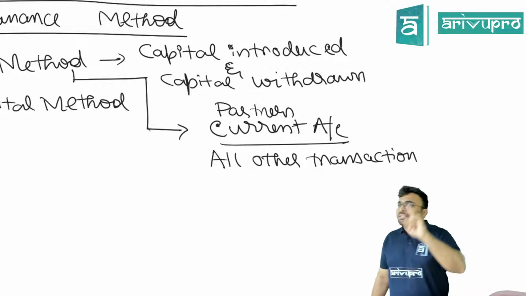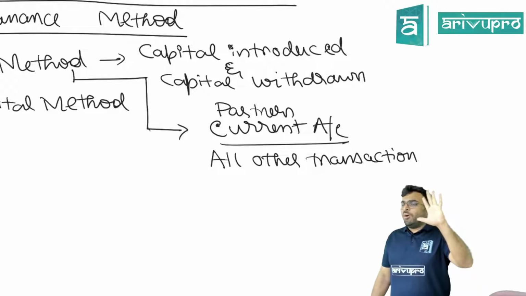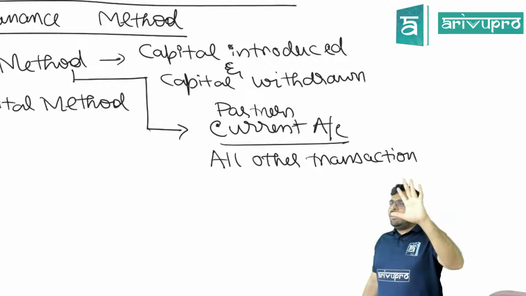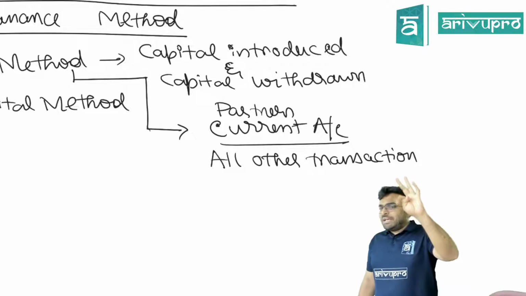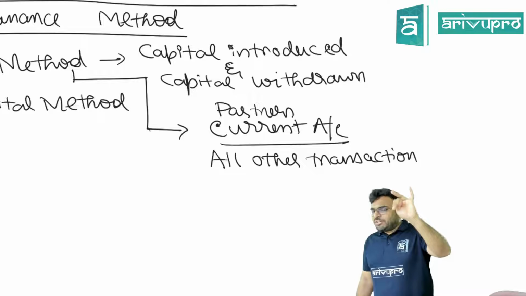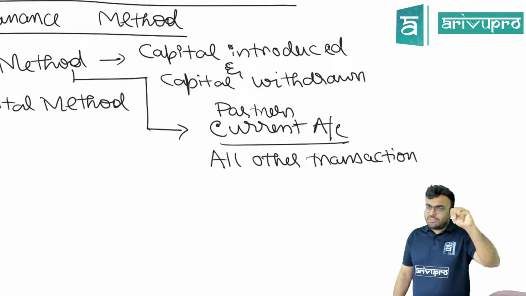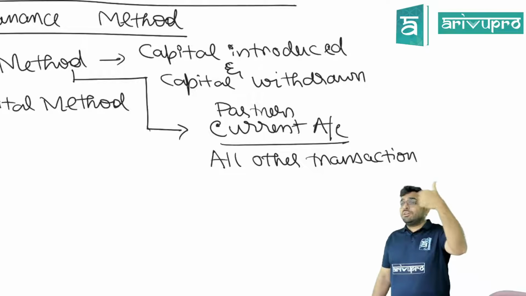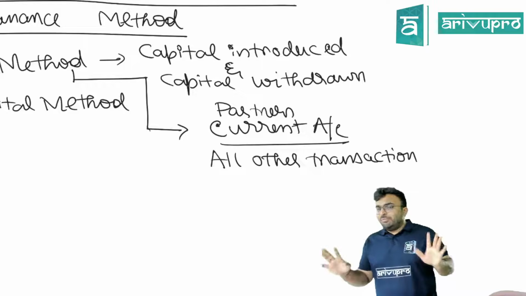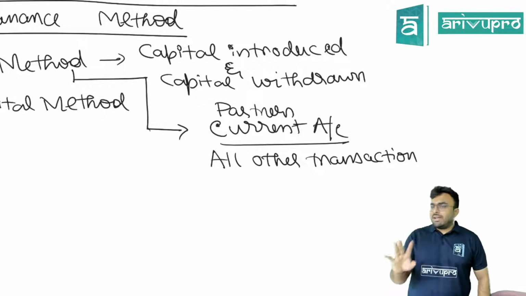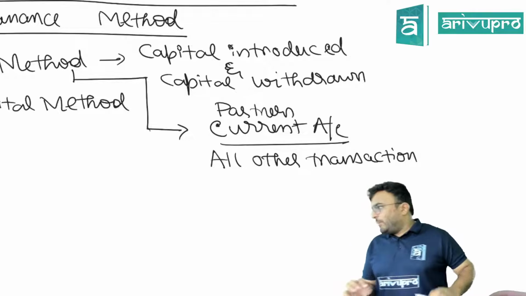Why? Because they said capital should be fixed. What are the other transactions we can think of? Interest on capital, salary to partner, commission to partner, profit share of partners, interest on drawings. If there is interest on loan, that also, everything will be in partner's current account. It will not affect your capital account.